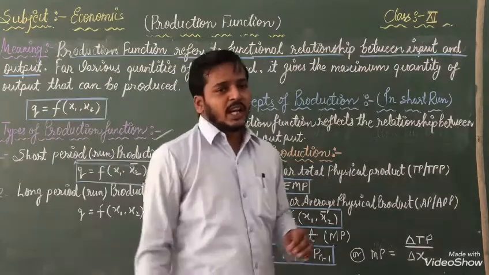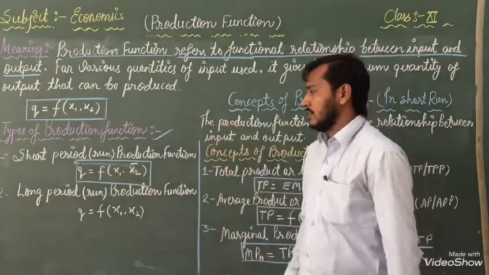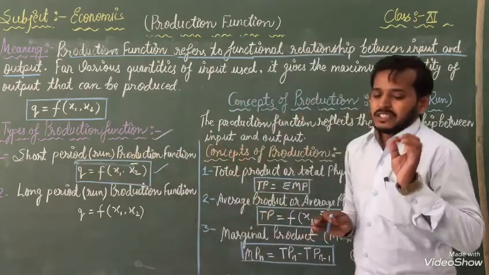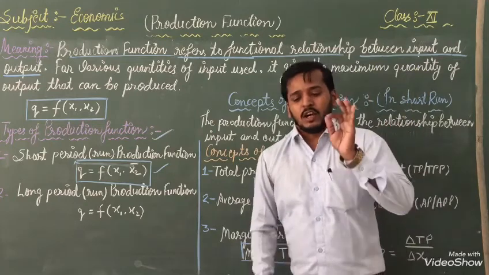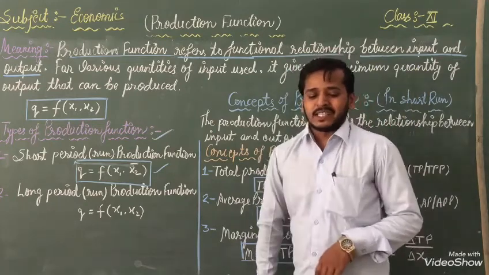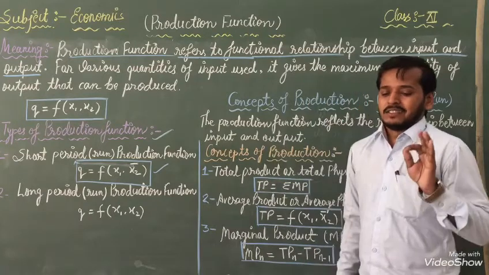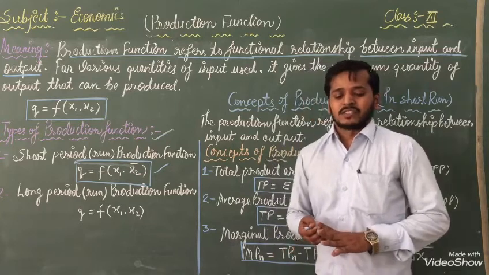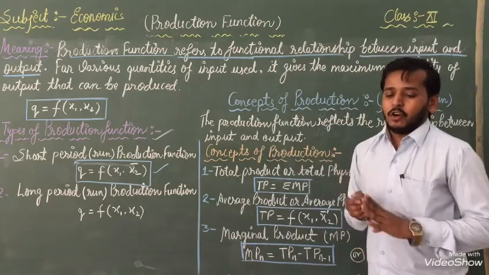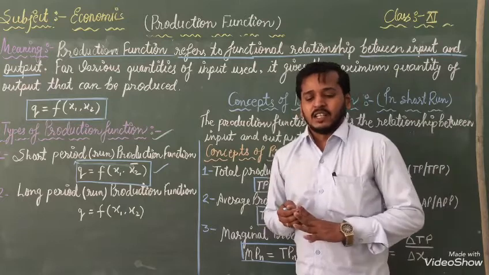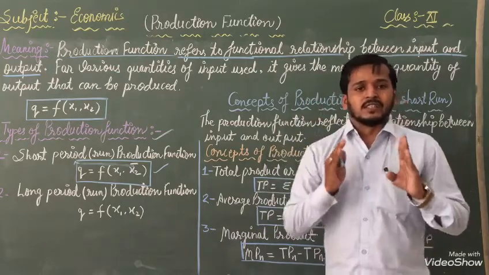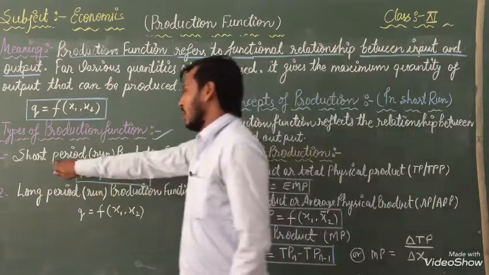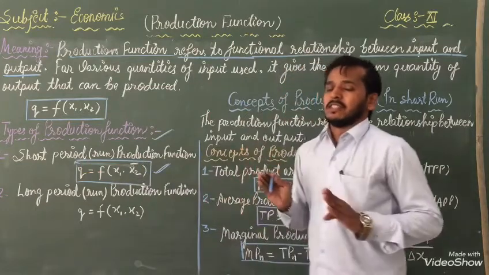So one by one we have to explain both. First we are going to explain the short period. So listen: change in physical output of a good when one factor input is variable and the other is fixed is known as the short run production function. The law which operates in the short run is known as the law of return to a factor. With the help of this factor, we can explain the short period production function.